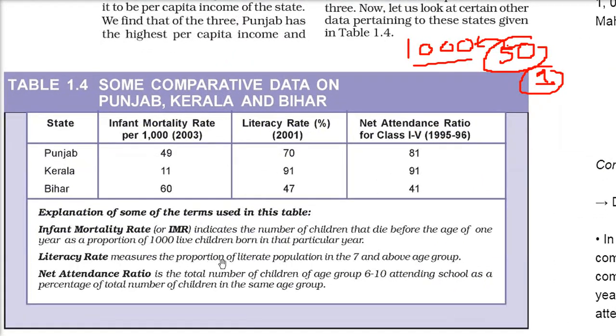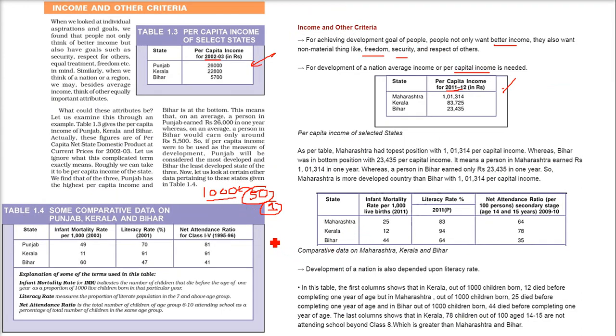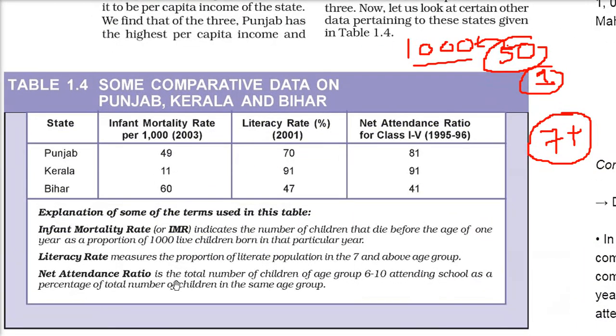Coming to the literacy rate, what is the literacy rate? This measures the proportion of literate population in the 7 and above age group. That is, whoever is 7+ years and is able to read, write or understand a language, one language, then he or she is literate, otherwise not. Then the net attendance ratio is what? This is the total number of children of age group 6 to 10 attending school as a percentage of total number of children in the same age group.